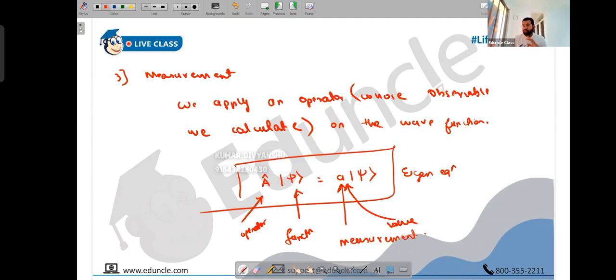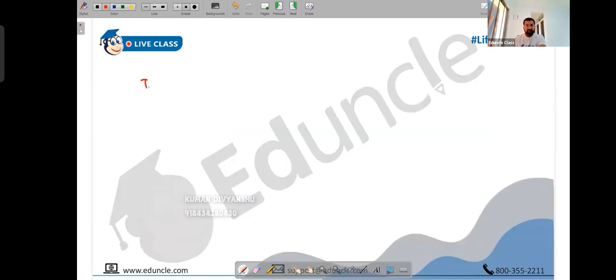We can have multiple eigenvalues. So if you apply the energy operator on a function, you can get multiple energies also. That's fine. So you can have multiple eigenvalues, and to every eigenvalue, what happens? There exists an eigenvector. To every eigenvalue,